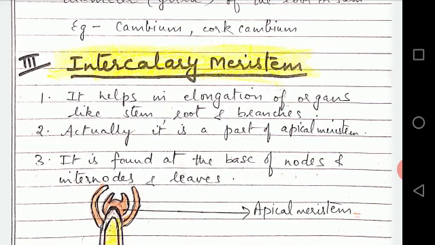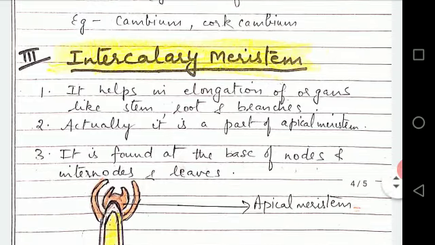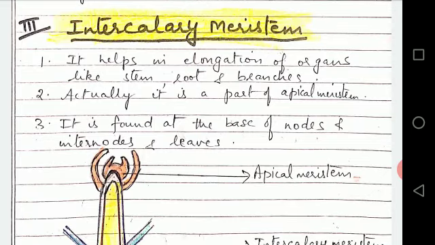How is it different? Third point, it is found at the base of nodes and internodes and leaves. Nodes are the places from where the branches arise. So at the base of the node, they start cutting the cells inside and outside. So the distance between the nodes, or the length between the nodes, increases. The length of the root or stem increases. So in this way, ultimately it increases the length of the root and stem.